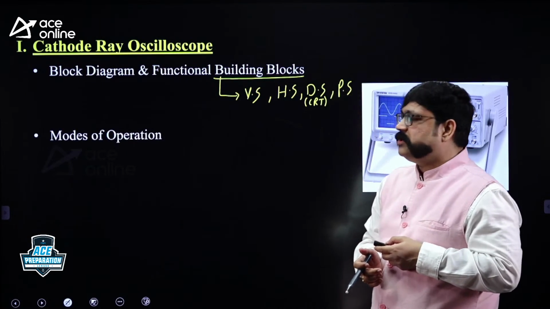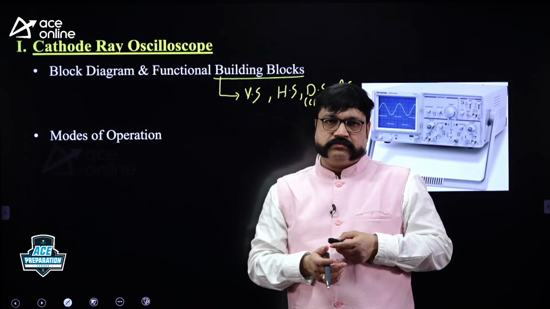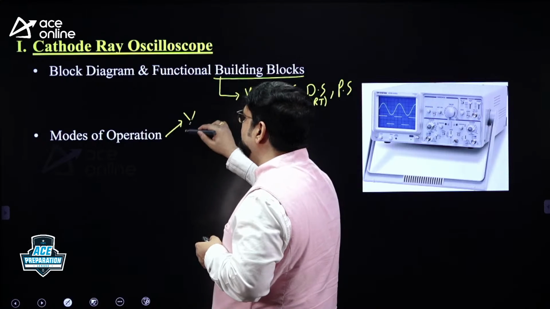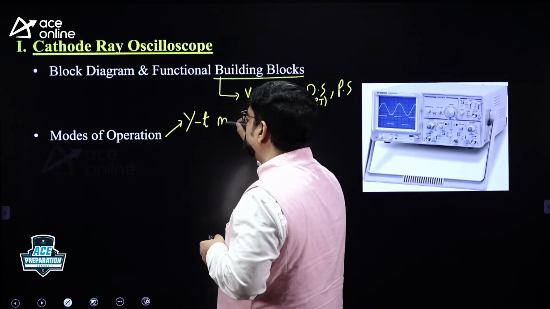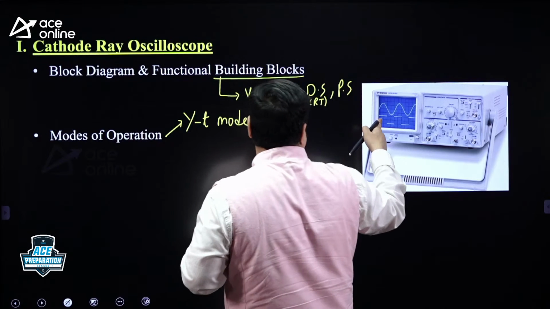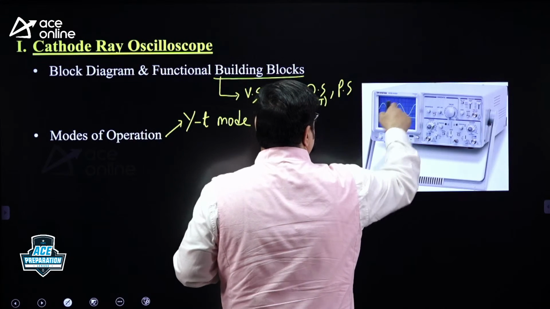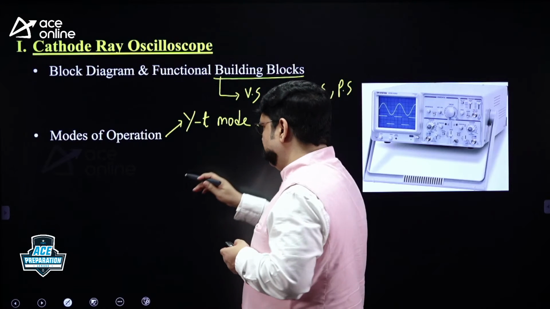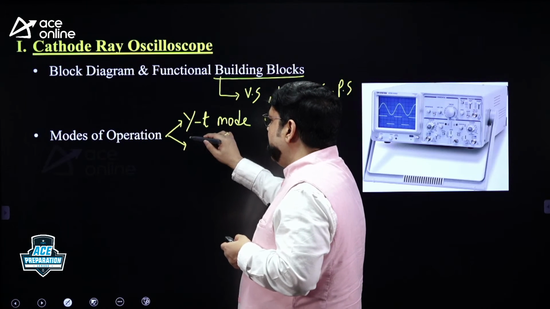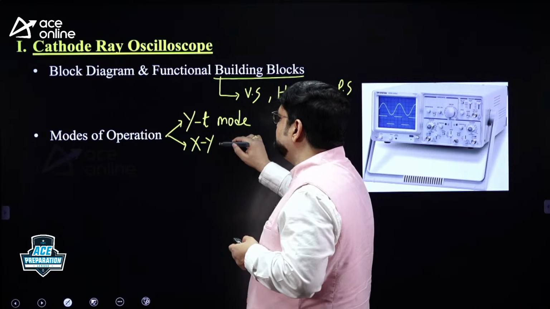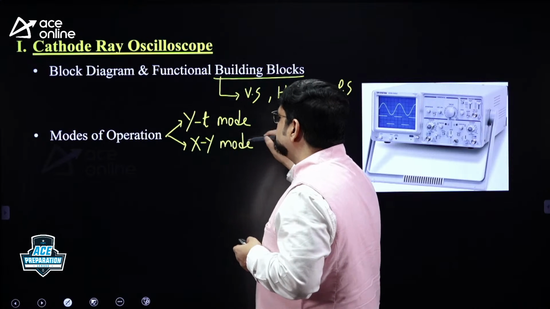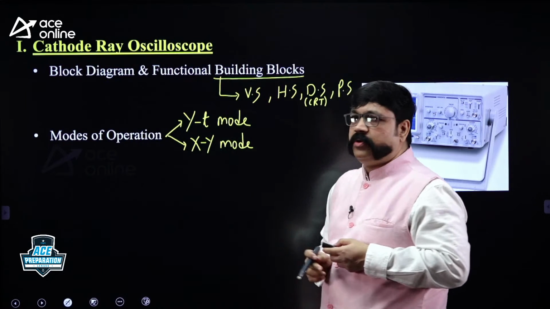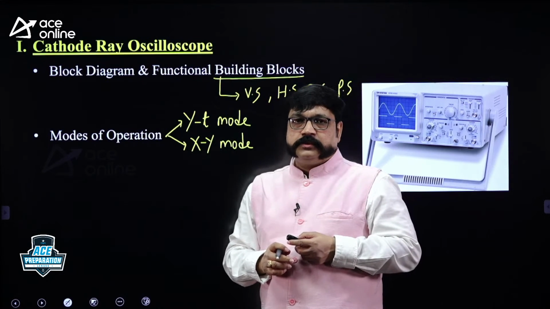Then what are the modes of operation of the CRO? Let me mention there are 2 modes. One is known as YT mode. You see, right now the CRO is being operated in YT mode, as you can see. That Y signal is being displayed. That is a sine wave. A number of cycles of the signal is going to be displayed in YT mode. And another one is XY mode. These 2 modes. YT mode is also called the sweep mode. So 2 modes are there.